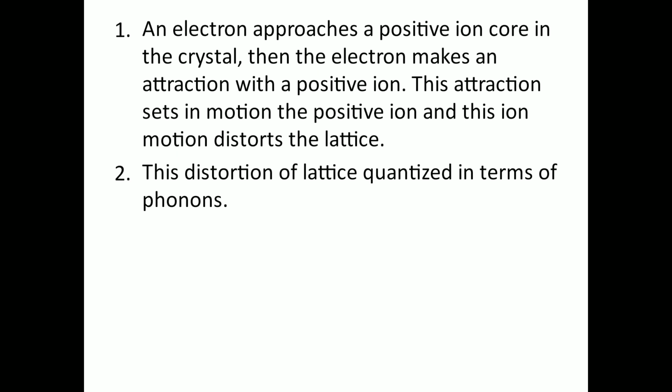According to this theory, an electron approaches a positive ion core in the crystal. Then the electron makes an attraction with the positive ion. That electron which approaches the positive ion core is attracted by the positive ion. This attraction sets the positive ion in motion, and this ion motion disturbs the lattice.